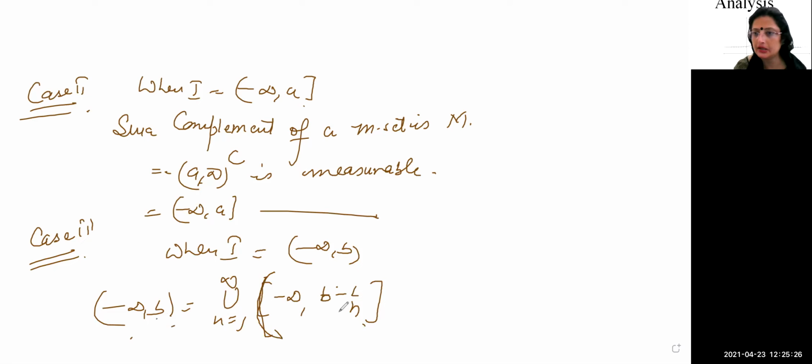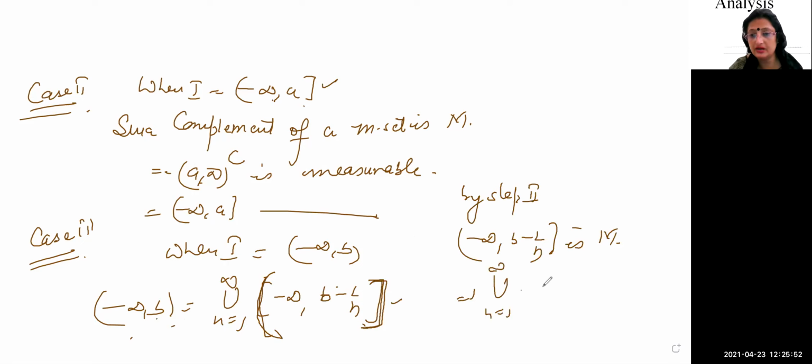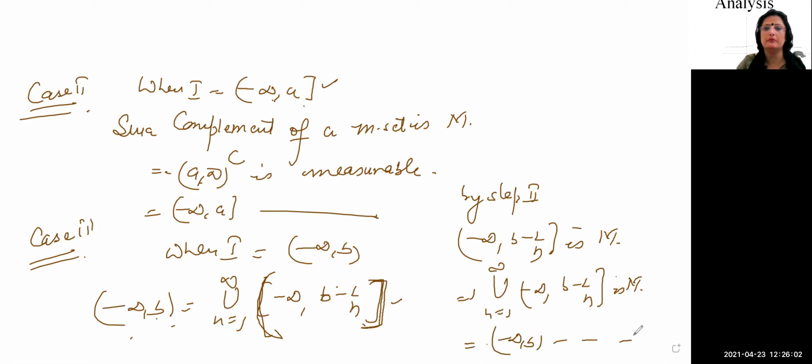In place of b we have put b minus 1 by n, and here we have put a closed bracket. By step number 2, this type of set is measurable. So by step number 2, minus infinity to b minus 1 by n is measurable. It implies a countable union of measurable sets is measurable. Therefore, the union, n running from 1 to infinity, of minus infinity to b minus 1 by n is measurable. It implies minus infinity to b is measurable.